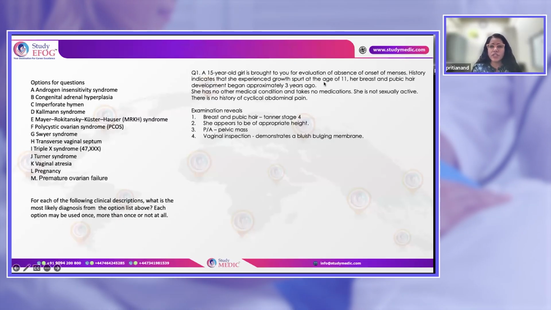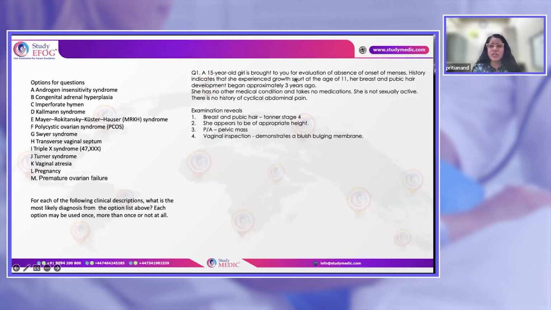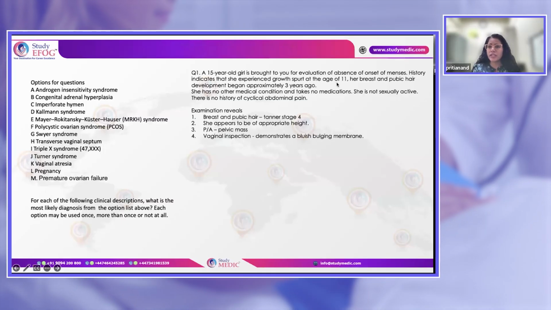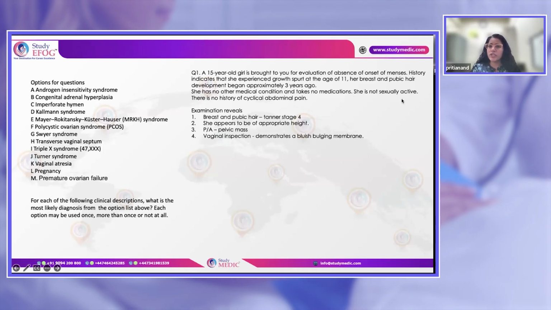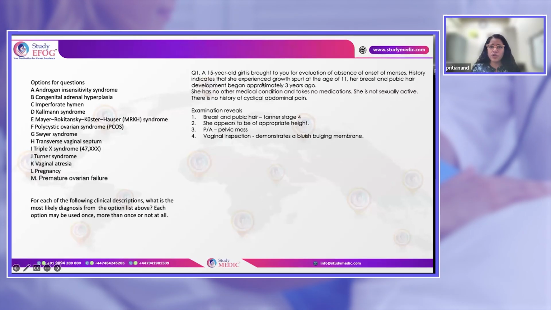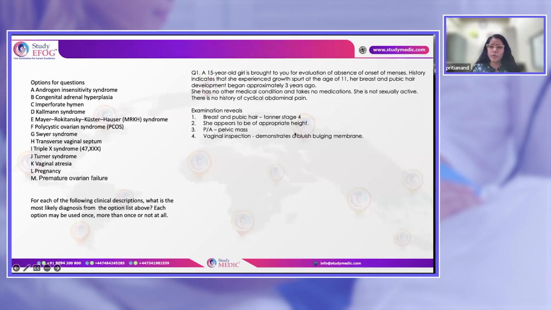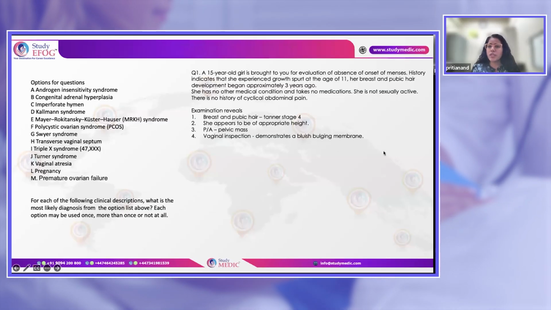There is a 15-year-old girl who has come for the evaluation of absence of onset of menses. History indicates she experienced a growth spurt at 11. Breast and pubic hair development began around 3 years ago. No other medical condition, takes no medication. She is not sexually active, no history of cyclical abdominal pain. Breast and pubic hair stage 4, which according to 15 is okay, appears to be of appropriate height. Per abdominal, there is a pelvic mass which is seen, and vaginal examination shows that there is a bluish bulging